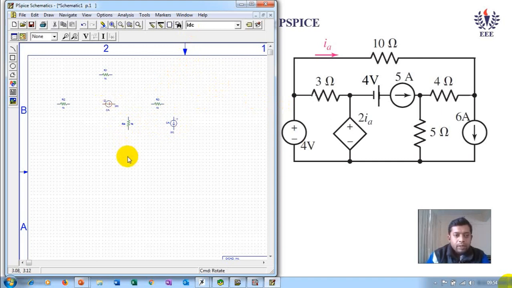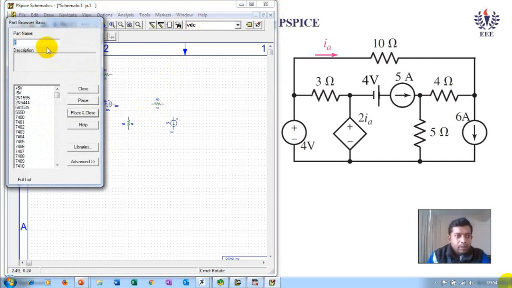Then you can just press escape or right click once you are done with the requirement of components. Then 2 VDC, the part name is VDC. Place them according to the diagram. Control R to rotate it. You can see positive is taking the current source, so keep it as it is. And then the part name is H, required for the current dependent voltage source.